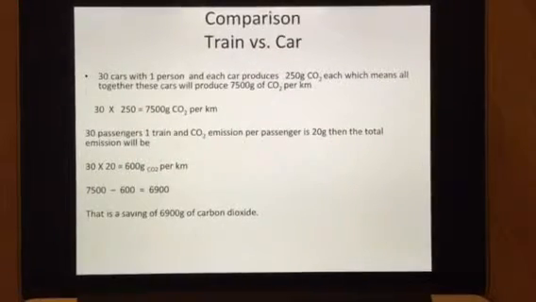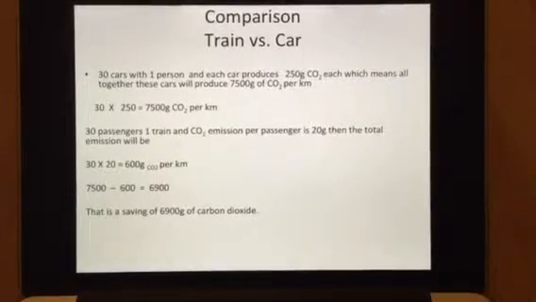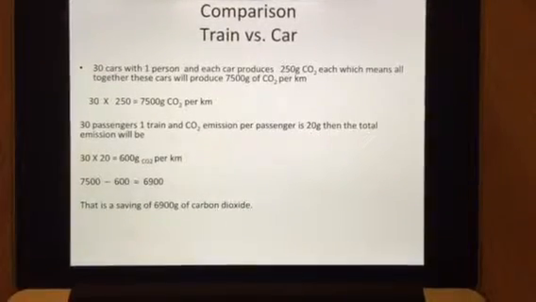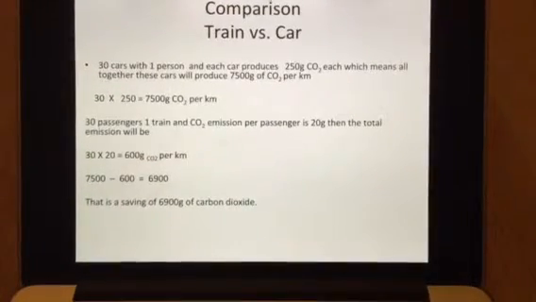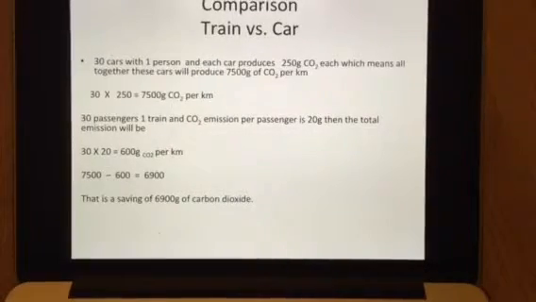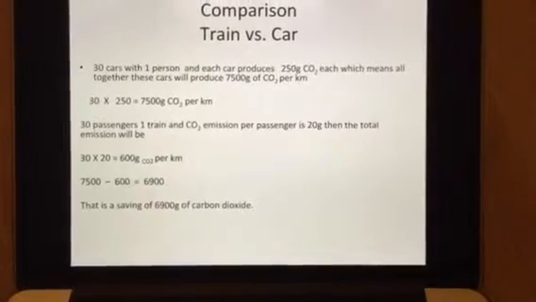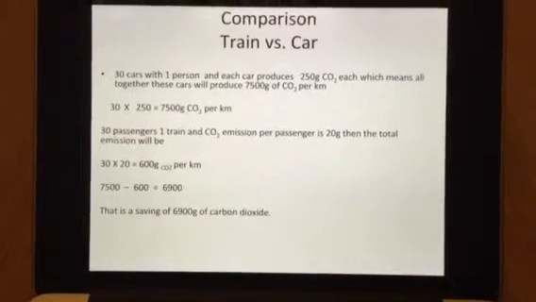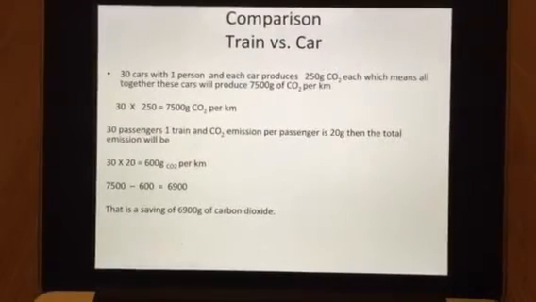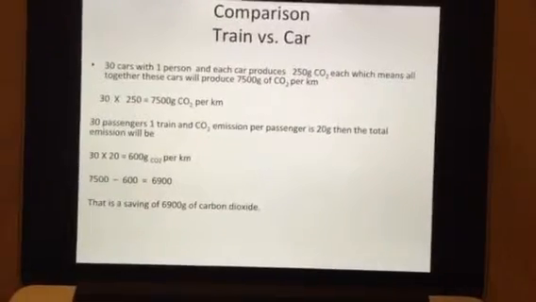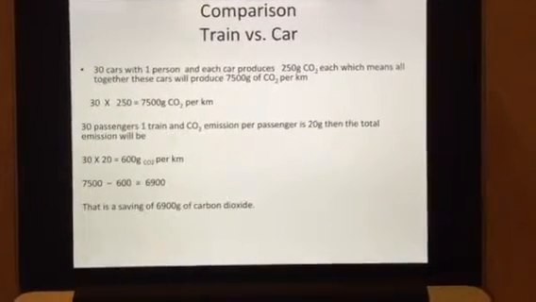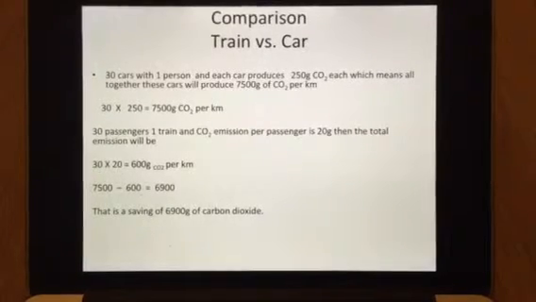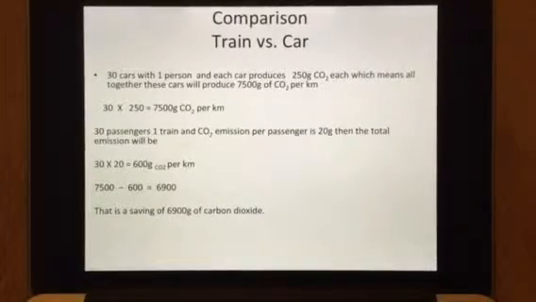Let's compare train to cars. Let's say 30 cars with one person each, and each car produces about 250 grams of carbon dioxide, which means in total we will get 30 multiplied by 250, which is 7,500 grams of carbon dioxide per kilometre. And if those 30 people catch a train, then the carbon dioxide emission per passenger will be 20 grams.